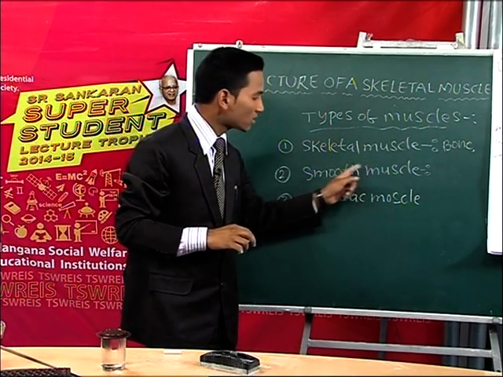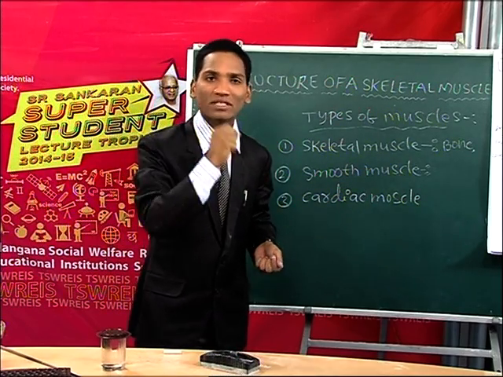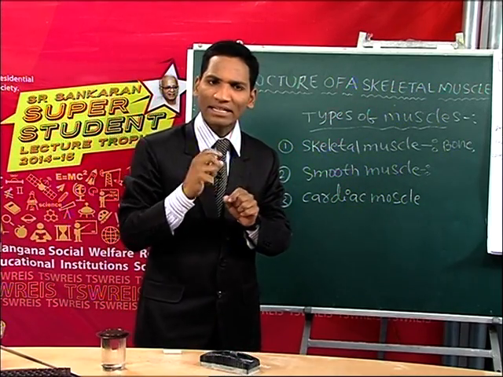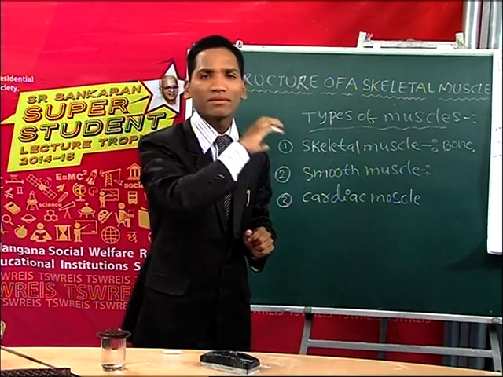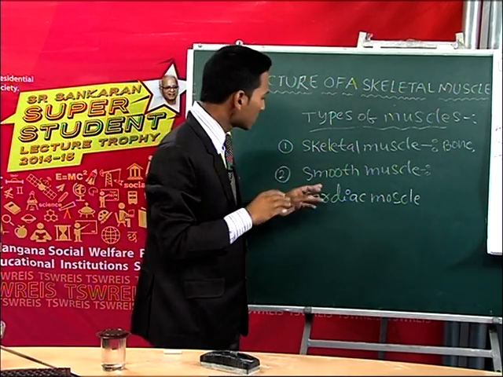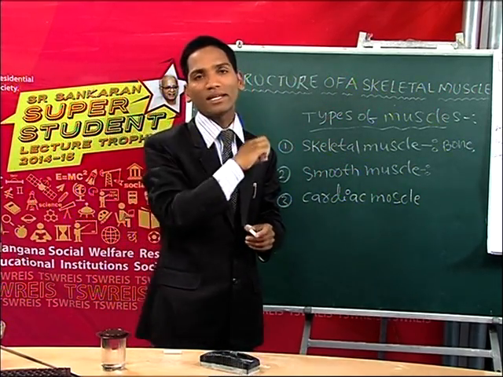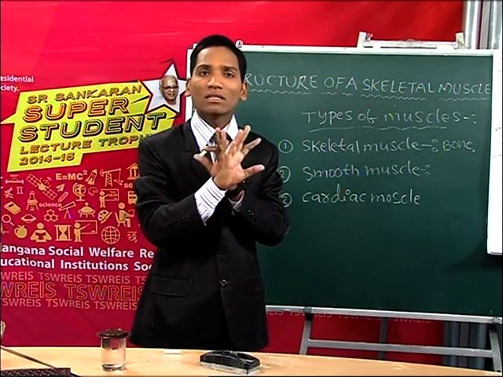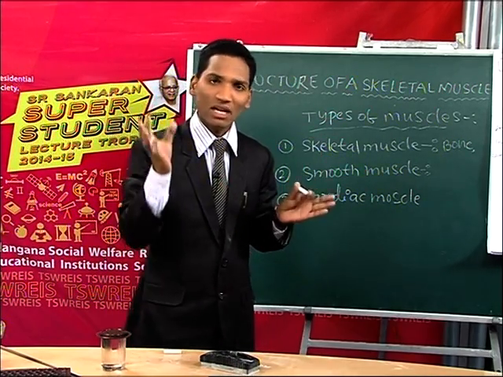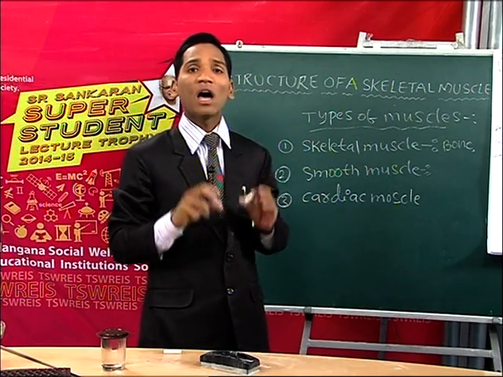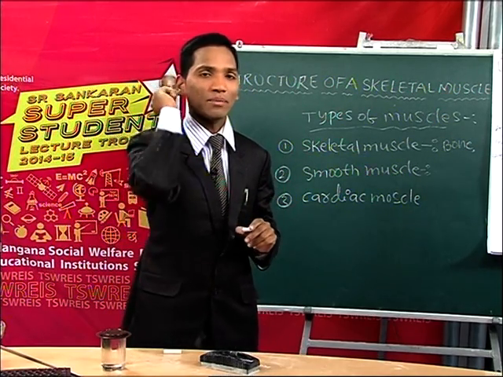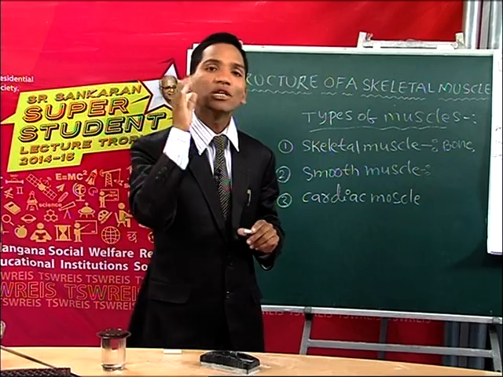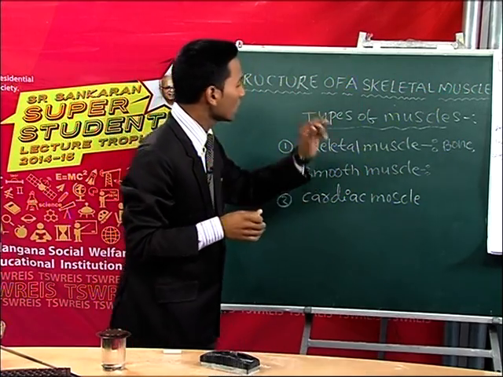So the smooth muscles are present in the walls of the visceral organs, such as bronchi, tracheae, excretory organs and blood vessels. These smooth muscles are involuntary in nature, which means they do not work under the conscious control of an organism. They work under the control of the autonomic nervous system. They contract very slowly. This is about the smooth muscles.